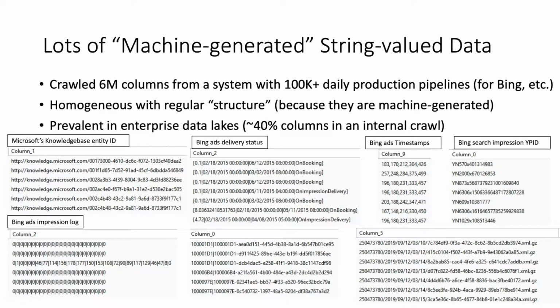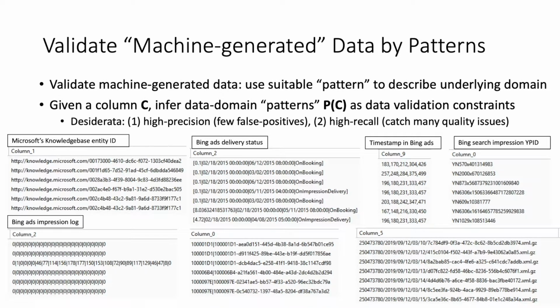The second case is delivery status messages, etc. As you can see, each of these machine-generated data formats encode specific semantic meanings, and machine-generated data like this are very common, accounting for 40% of columns we sampled. The key question we ask is whether we could automate data validation for such machine-generated string-valued content, saving the effort of manual validation constraint generation.